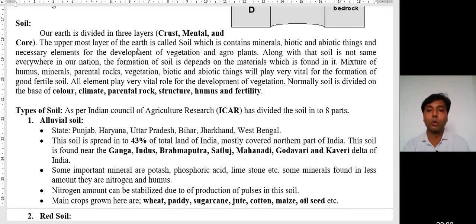Dear students, we all know that earth is divided into three layers: crust, mantle and core. These things we learned in the 5th standard. But here it is given that some other elements are also present in the earth, that is biotic, abiotic and some other components which are required for the development and growing of plants. So all these elements are very useful for the growth and development of plants.